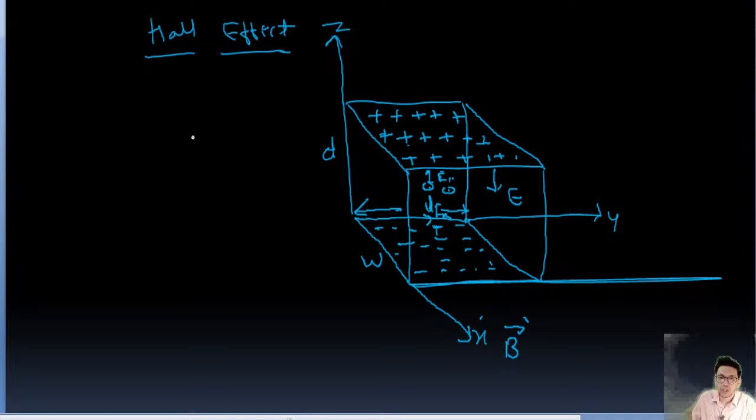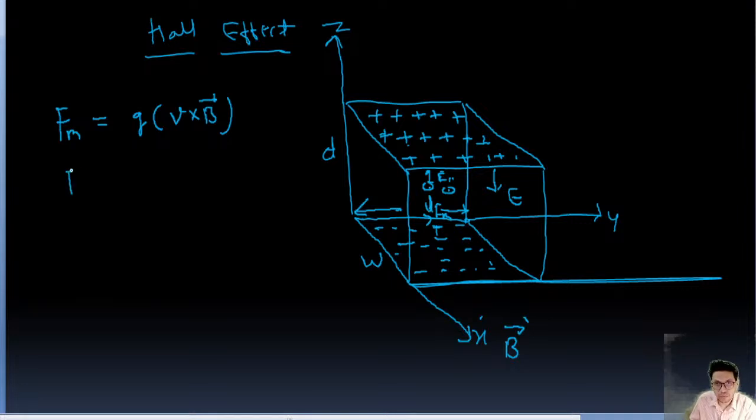Now at equilibrium, the magnetic force on the electron is Fm equals Q into V cross B. V is the velocity of the electron, which is the drift velocity. There will be random motion, and because of that the electron moves with drift velocity, so V is the drift velocity, or we can write Vd. I'm writing just V.